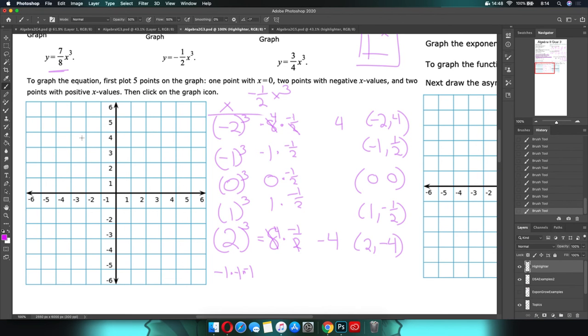So negative 2, comma 4, negative 1 comma 1/2, 0, 0, 1 comma negative 1/2, and then 2 comma negative 4. And there's your curve.